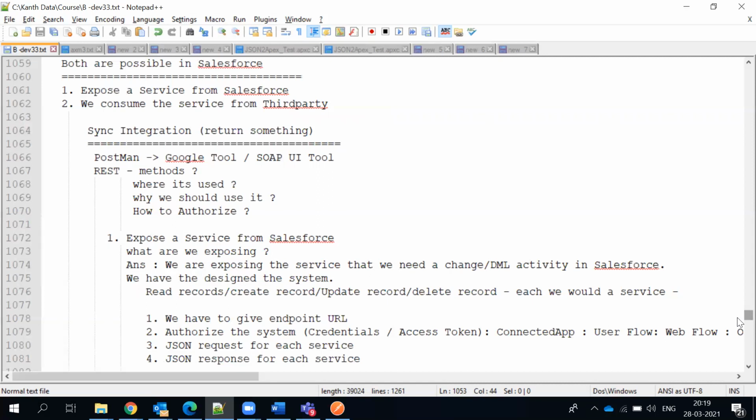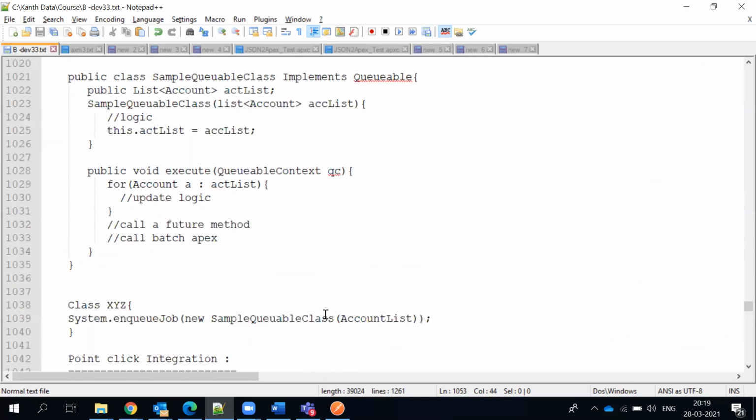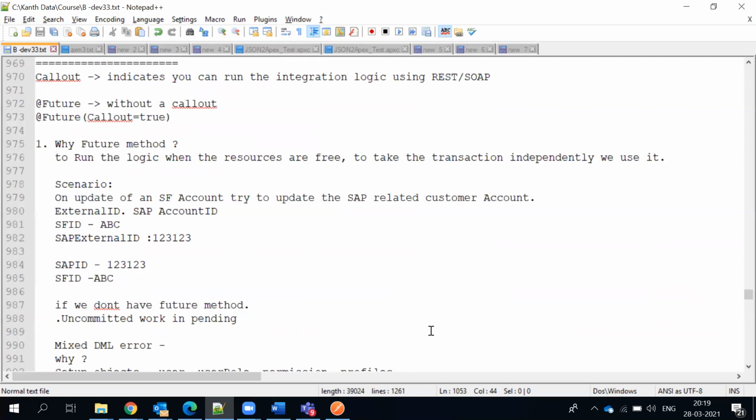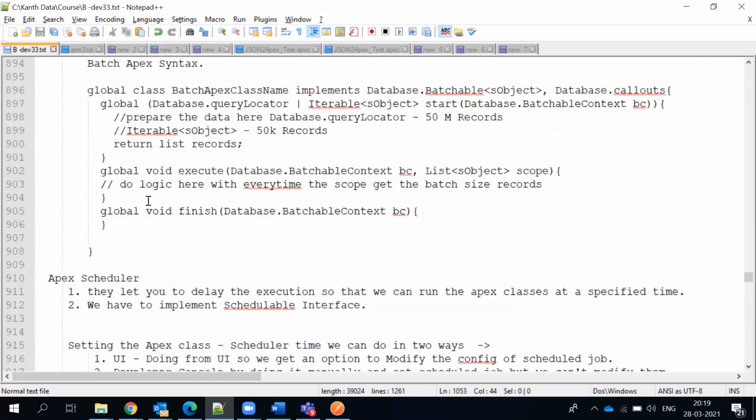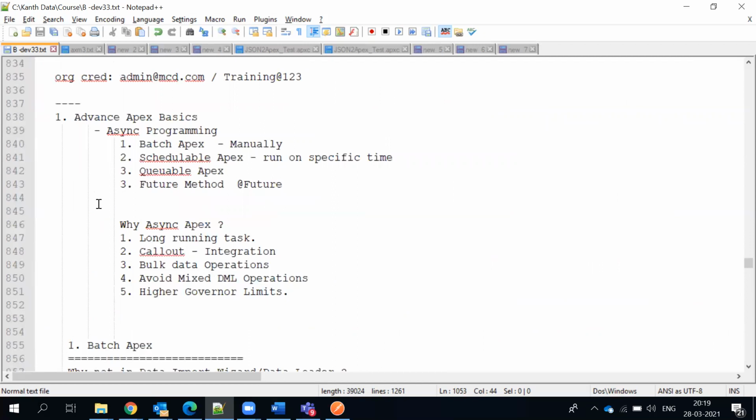One other thing was about the future method. The future method is any method on which you put the @future annotation. When we talk about asynchronous Apex, we say it is a long running task. Be it future, queueable, batch class, or schedulable, they are long running processes, and they can make callouts.